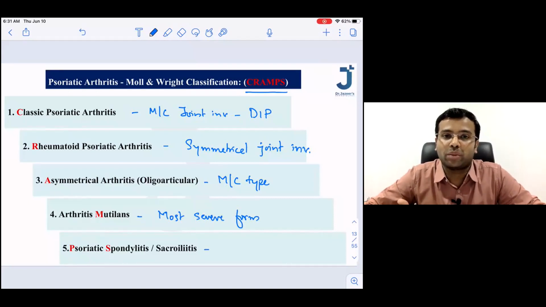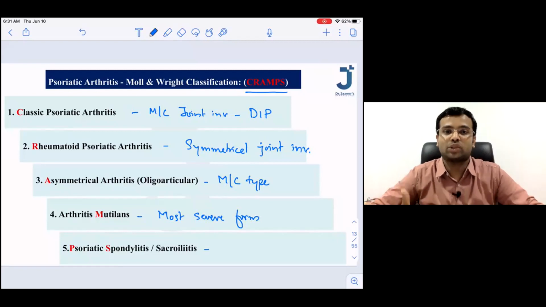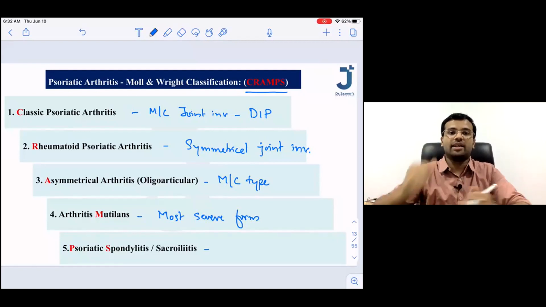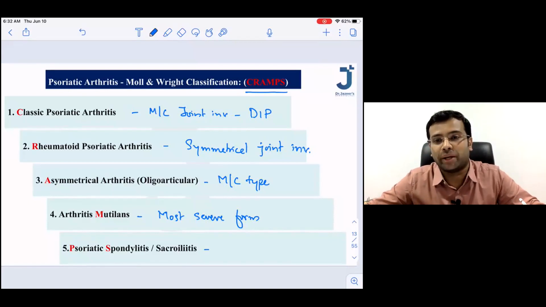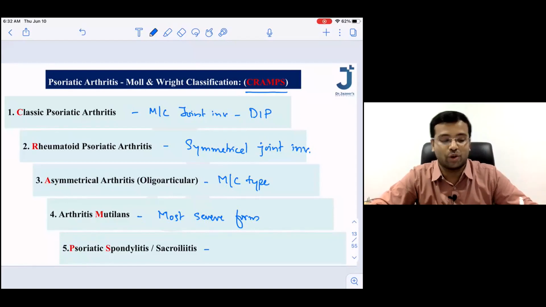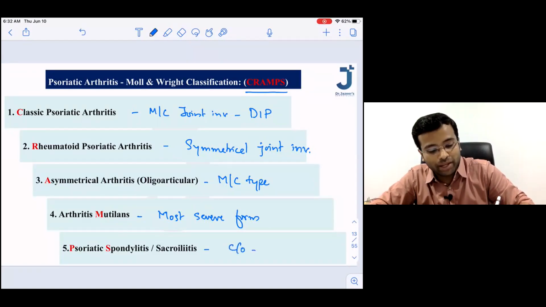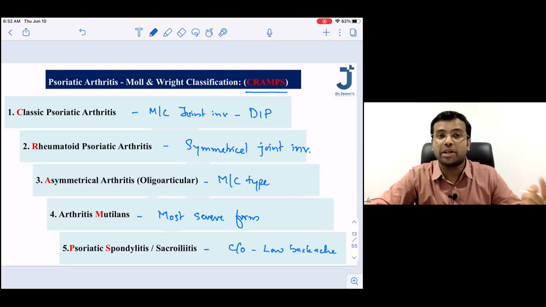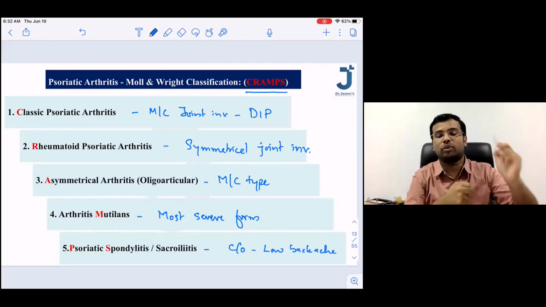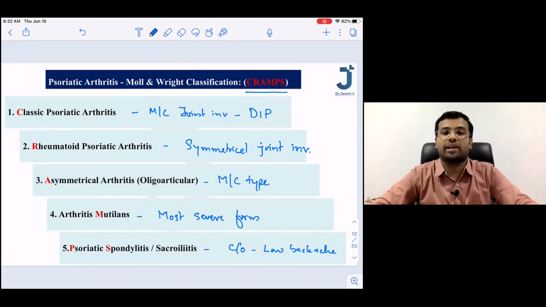What is going to be the most common complaint? Any psoriasis patient with an erythematous plaque and silvery white scales is complaining to you about back pain. So what are you suspecting? The most common complaint would be low back ache. A patient of psoriasis is coming to you with a complaint of pain in the distal interphalangeal joints or stiffness. What are you suspecting? At that time, you're going to suspect classic psoriatic arthritis.